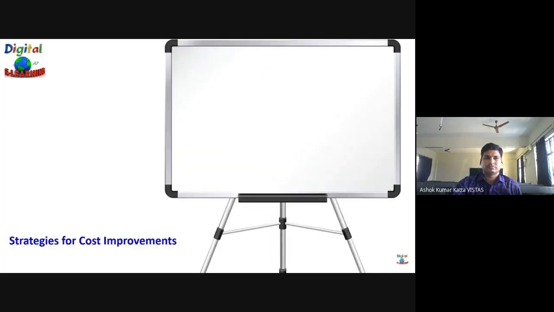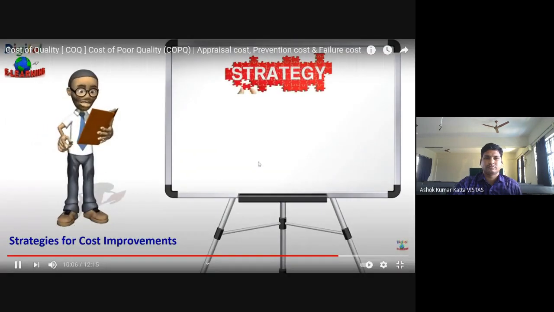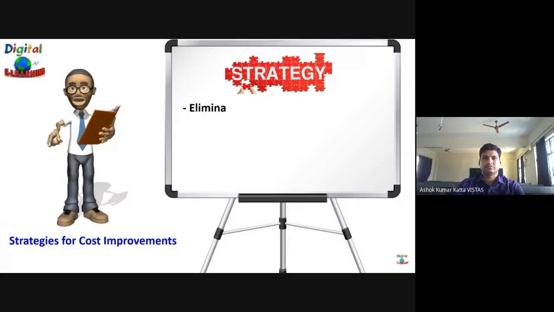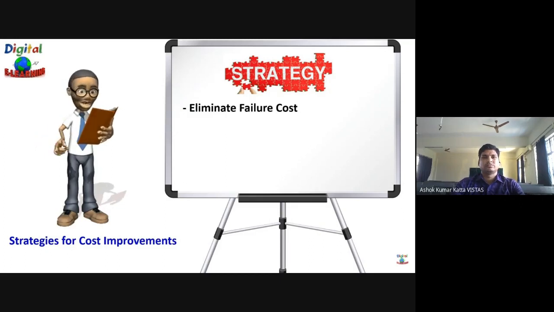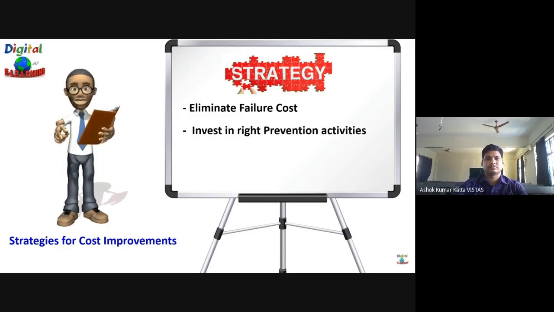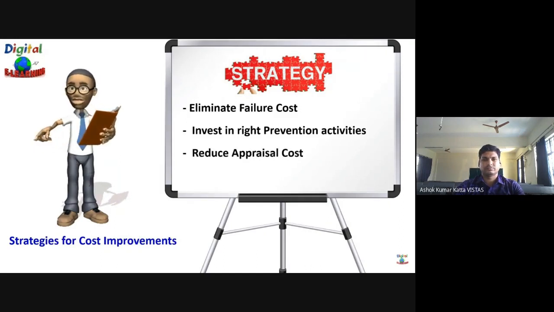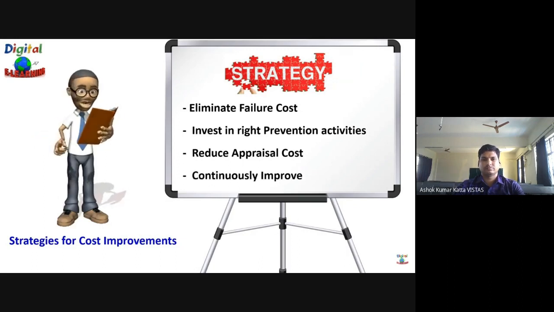Let us see some of the strategies that we can employ to control this cost. The first strategy is to eliminate the failure cost. That is, we should take a direct attack on the failure cost in an attempt to drive it to zero. We should try to eliminate the failure cost from the system. Next is to invest in the right prevention activities to bring about more continuous improvement. Reduce the appraisal cost according to the results that you achieve from testing. And finally, continuously improve, evaluate, and redirect prevention efforts to gain further improvement in your process.